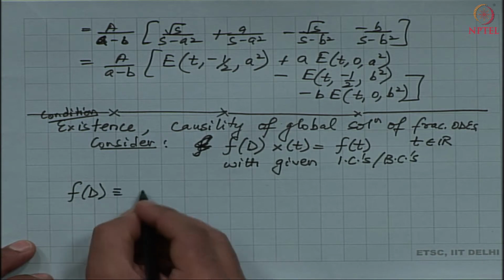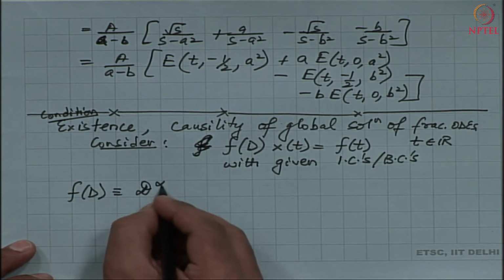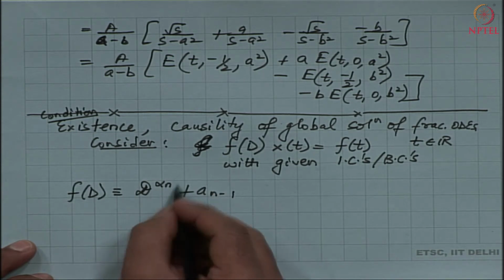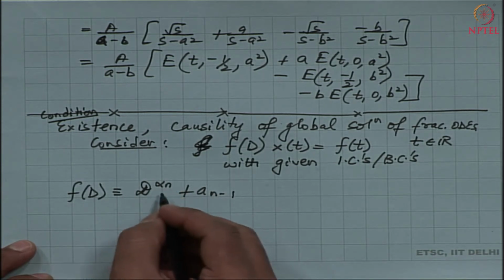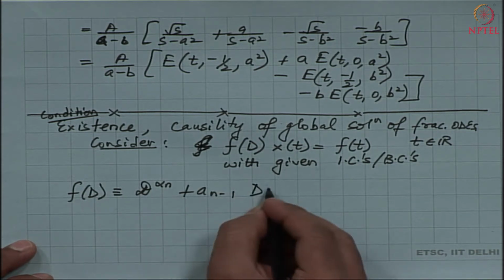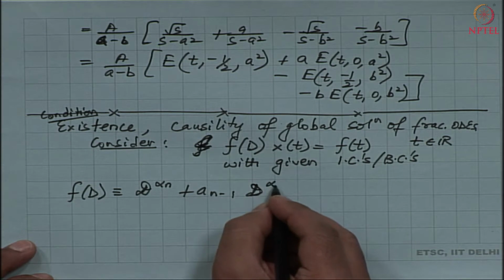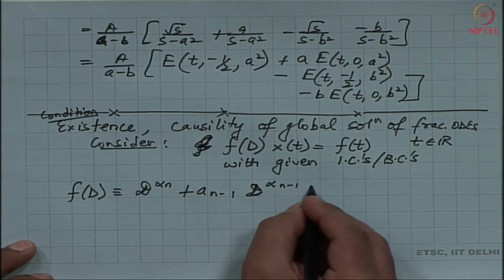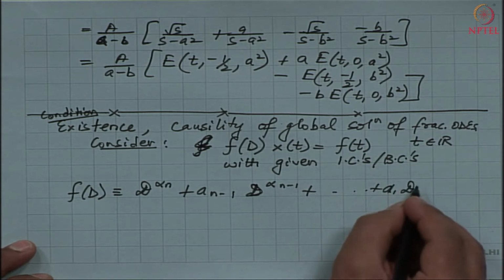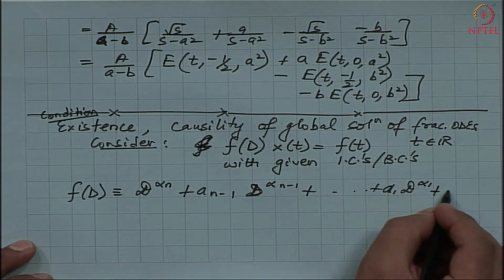My operator is d to the power alpha n plus a n minus 1, where alpha n is n times alpha, plus a n minus 1 d to the power alpha n minus 1, plus and so on, plus a 1 times d to the power alpha 1 plus a 0.